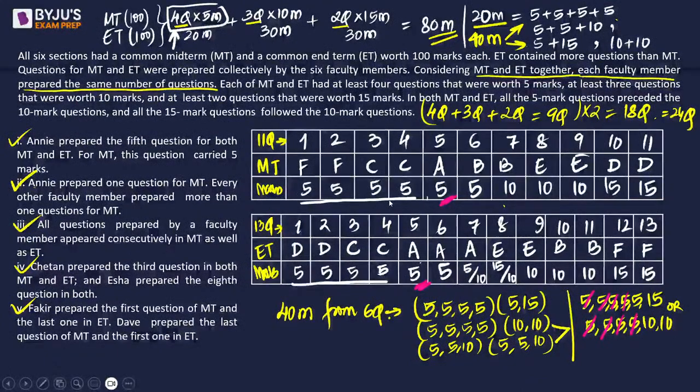Annie prepared the 5th question for both MT and ET, and same number of questions, and that is the sequence.